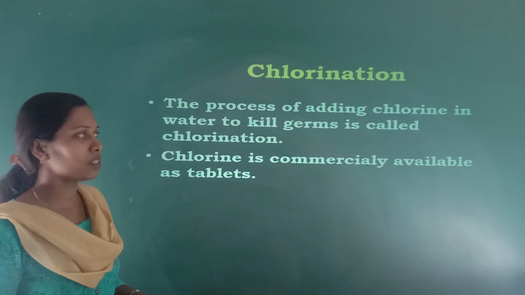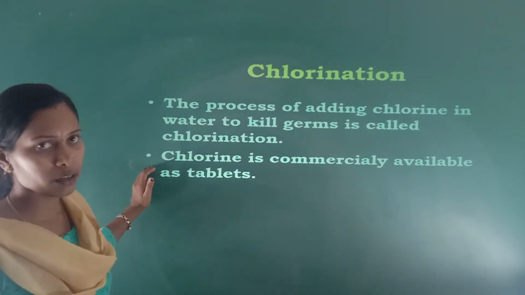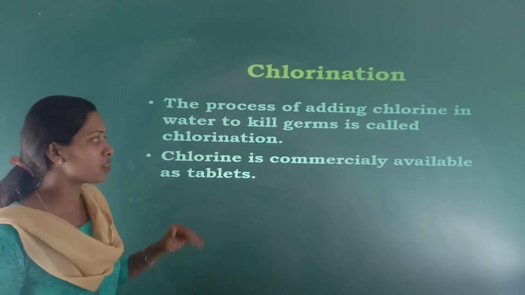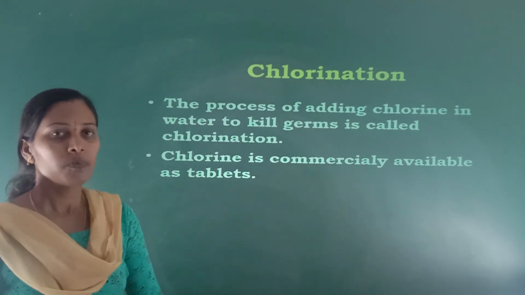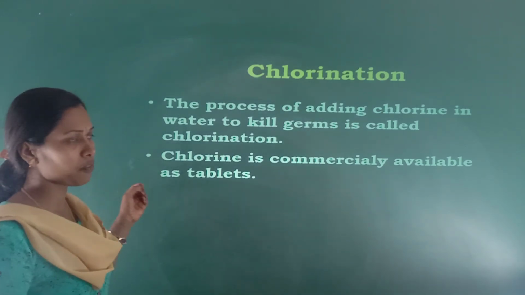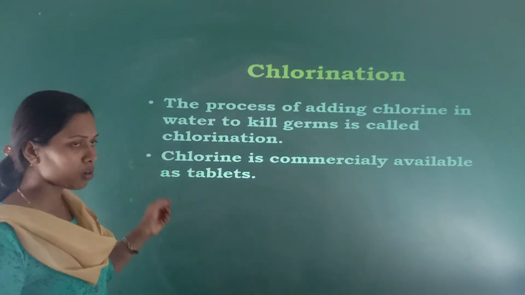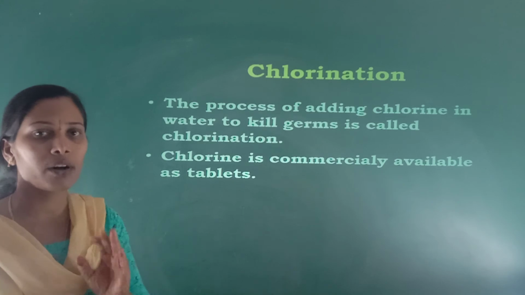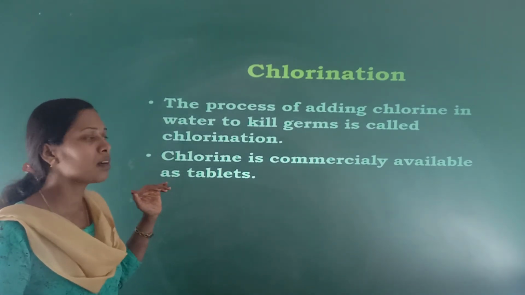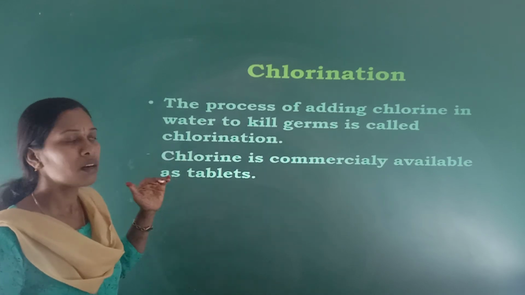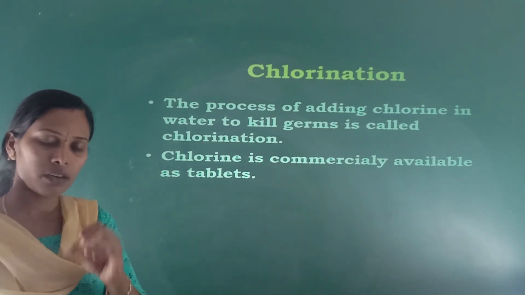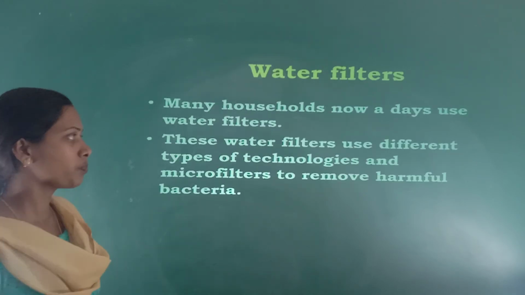Next, chlorination. The process of adding chlorine in water to kill germs is called chlorination. Chlorine is commercially available as tablets. So this chlorine is commercially available in markets. We get it in the form of tablets and also in the form of powder.